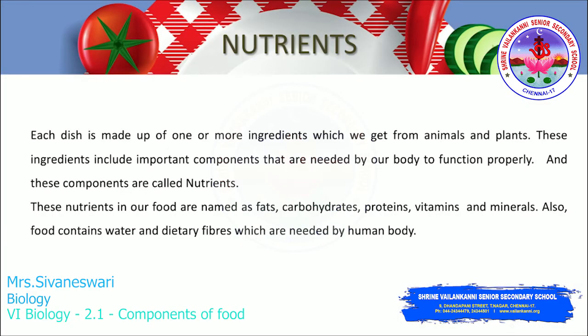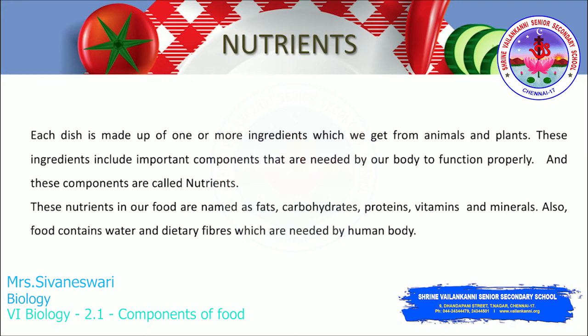Now the nutrients. So where is the nutrient? Nutrient is found in the food. When the food is healthy, we have different nutrients in it. Each dish is made up of one or more ingredients which we get from animals or plants. These ingredients include important components that are needed by our body to function properly.